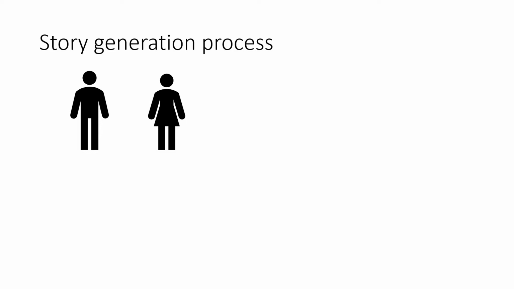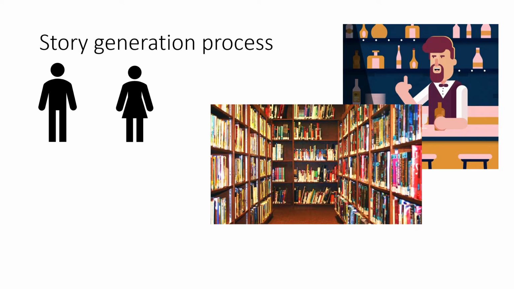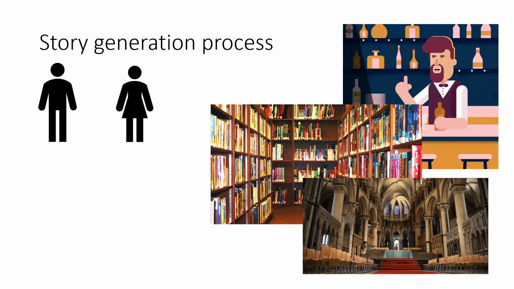Now the relationship can start at various locations. It can start at a bar, it can start at a library, even a cathedral, why not? And so it begins the story with the location of where they met and how the relationship started out.